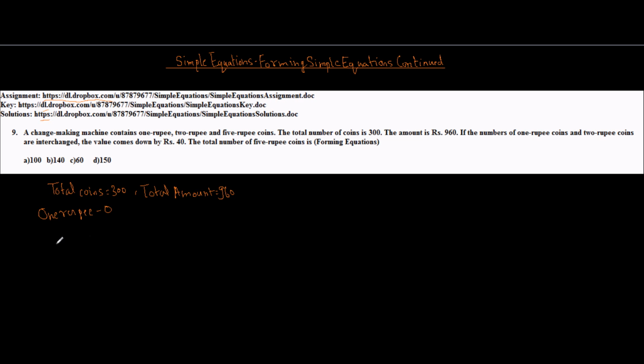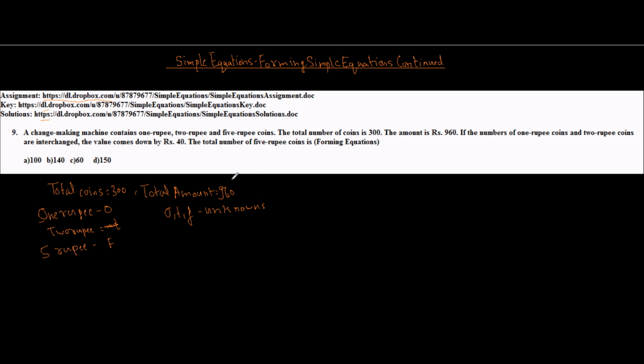So 1 rupee we would call O because of this O. 2 rupee I will call T, T this is, and 5 rupee, since 5 starts from F, I will call them F. So O, T and F are my unknowns. So now we have listed down the unknowns.